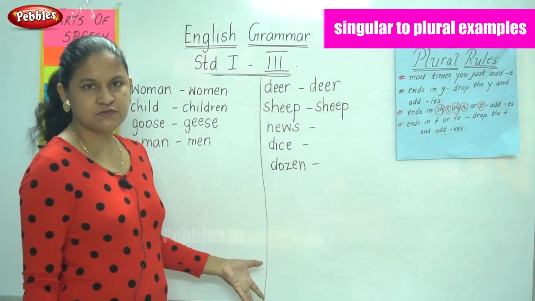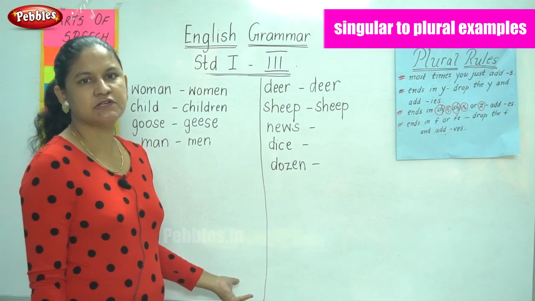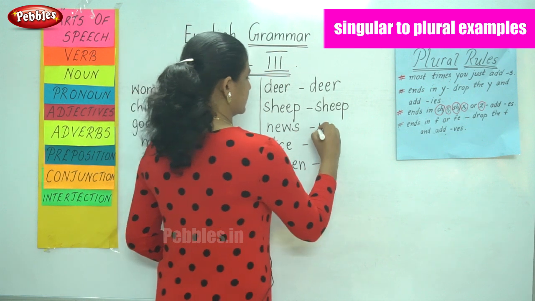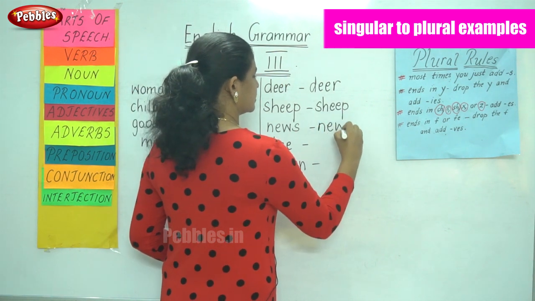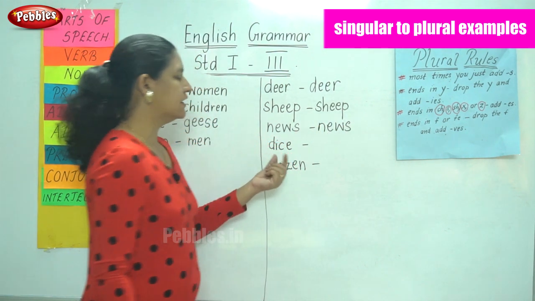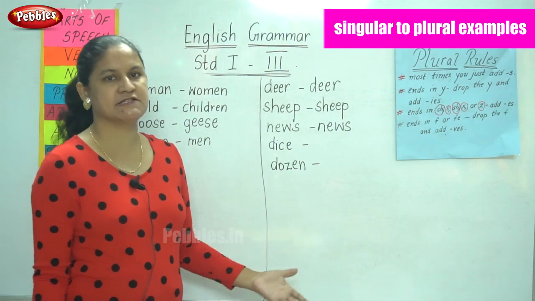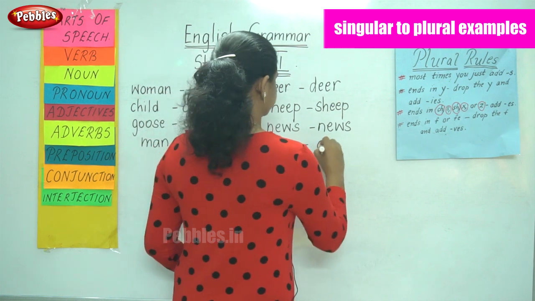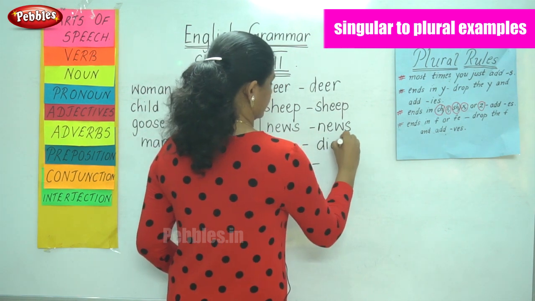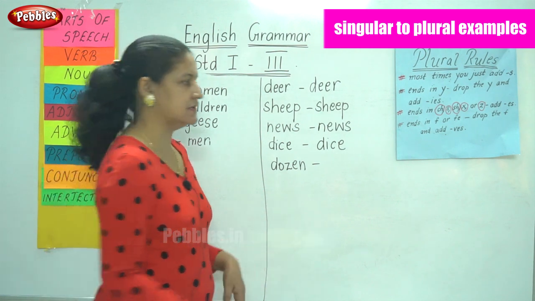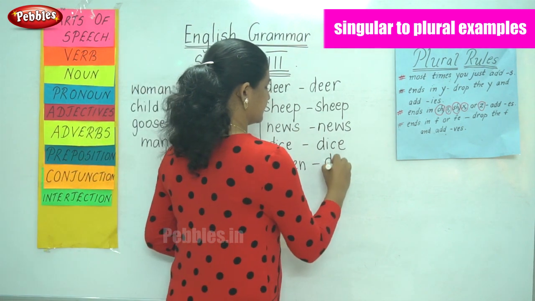News. I read the news. I listened to the news on the television. Everything becomes the same. So the word does not change. I used a dice to play. They used many dice. We don't change it. Dozen. One dozen, 2 dozen. It does not change.